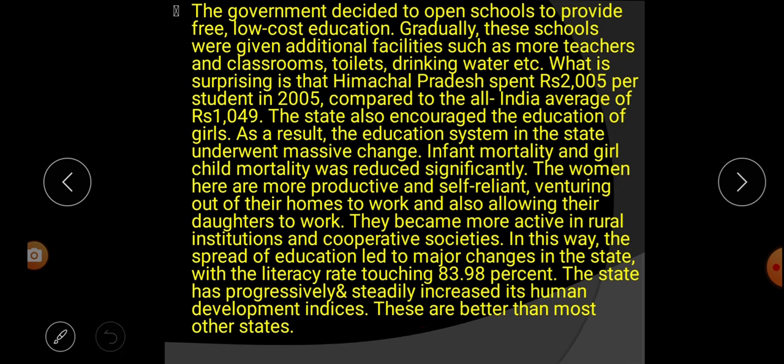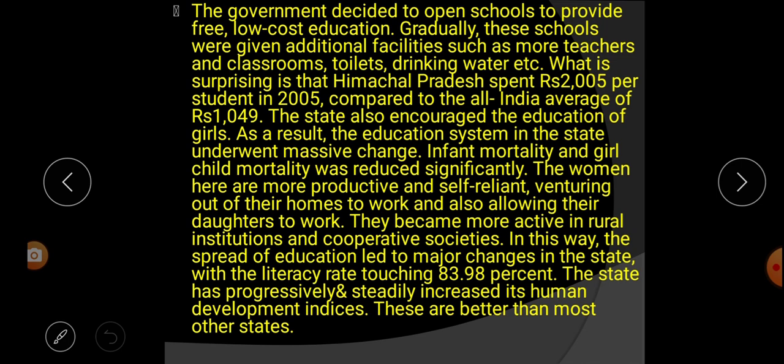So what did the government decide to do? They decided to open schools, provide free and low-cost education, and slowly they also increased the number of teachers. They provided good classrooms, toilets, drinking water, all this. Because of that, surprisingly, Himachal Pradesh spends 2005 rupees per student, while other states spend only 1049 rupees.